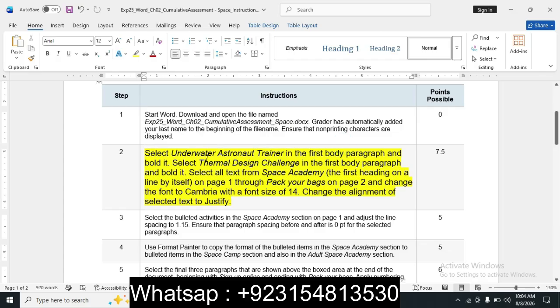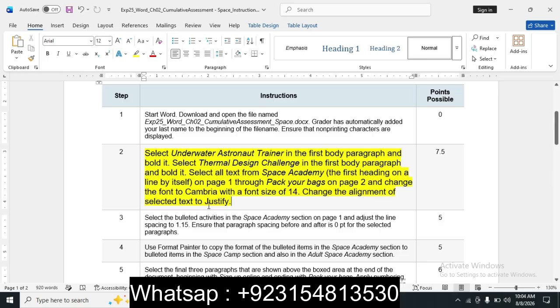Select underwater astronaut trainer in the first body paragraph and bold it. Select thermal design challenge in the first body paragraph and bold it. Select all text from Space Academy, the first heading on a line by itself on page 1, through pack your bags on page 2 and change the font to Cambria with a font size of 14. Change the alignment of selected text to justify.